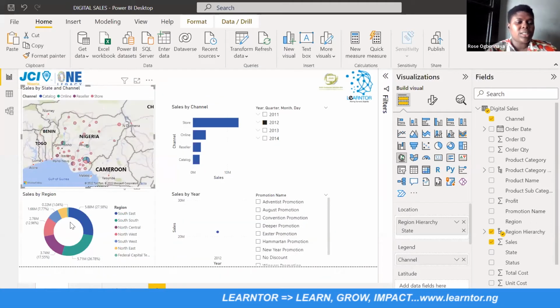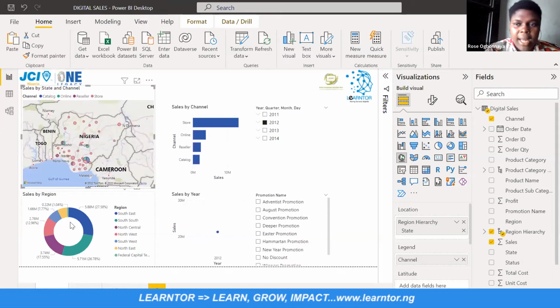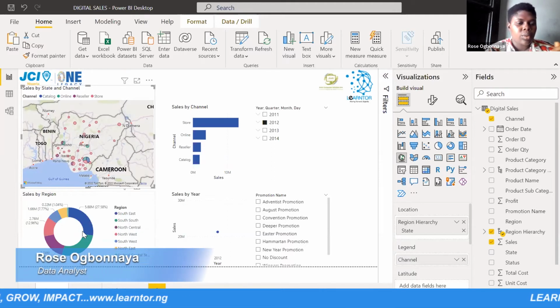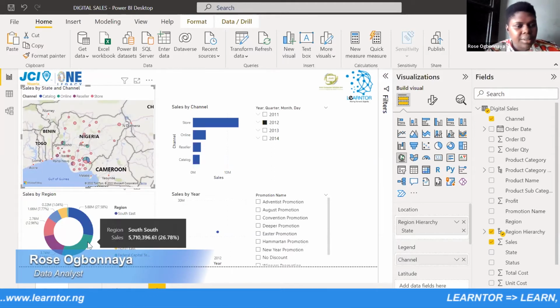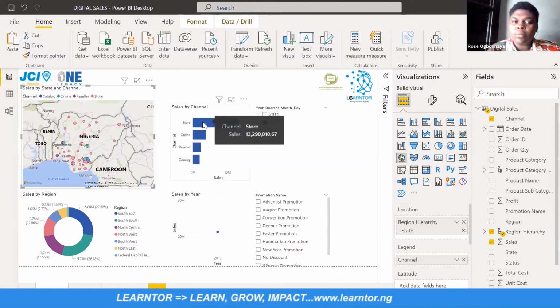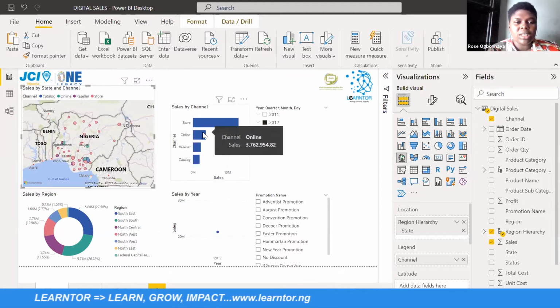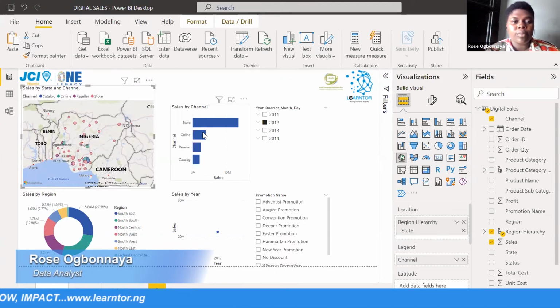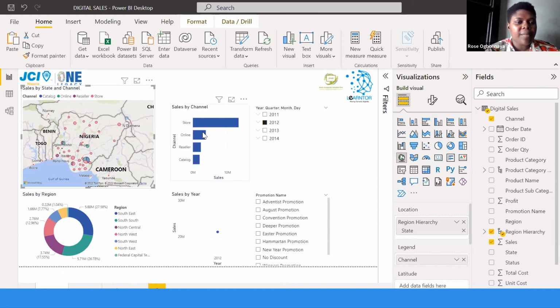So here also, this is sales by region, and the Southeast region is topping with regards to sales, then South follows. And this is sales by channels. So the store channel is selling more than every other channel. As you can see, the online channel is just half of store sales.